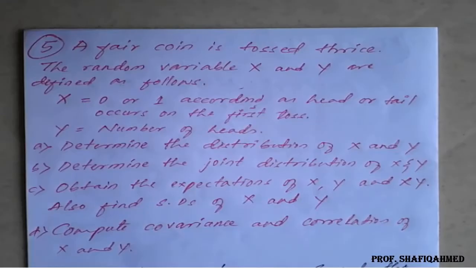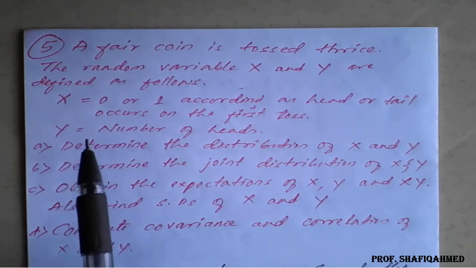Good morning, dear students. In today's class we'll see one more kind of joint probability distribution problem, and here also the concept is the same. We need to prepare a table, then find the expectation of x and y separately, then xy, then check the standard deviation of x and y, then see the covariance and correlation of the given x and y.